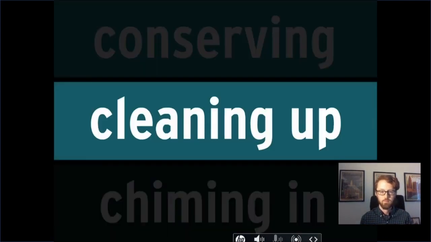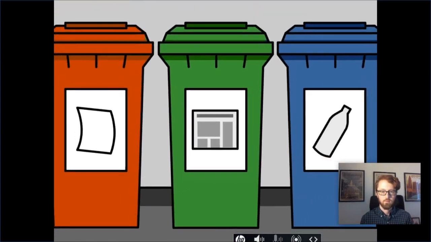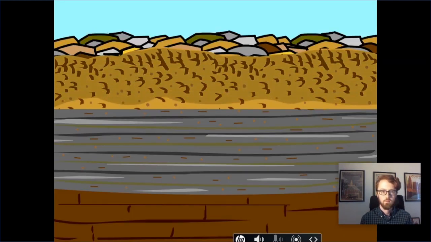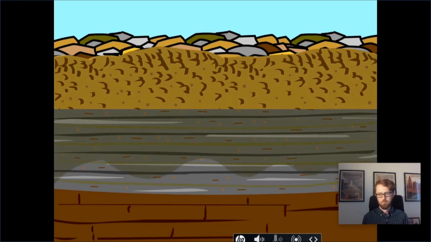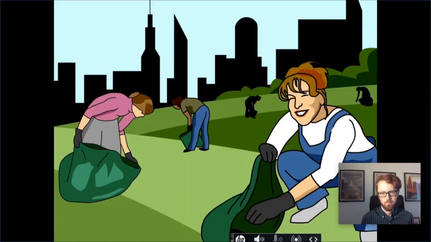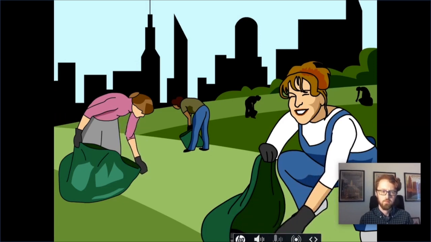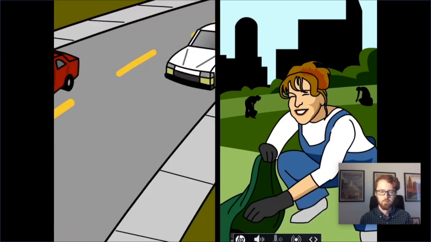Next is cleaning up. It seems pretty simple, but just putting your waste in the right place can make all the difference. Garbage not only looks bad, it can leak dangerous chemicals into the ground, which can eventually get into the water we drink. You can also try to find a volunteer group in your area that organizes trash cleanup days in parks or along highways.